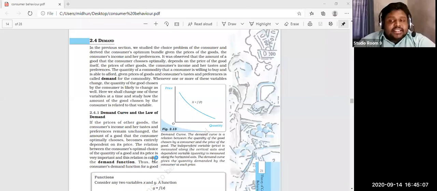But the demand is basically connected with the price also. If the price decreases, what will happen to demand? Sorry, if the price of the commodity falls, what will happen to demand?